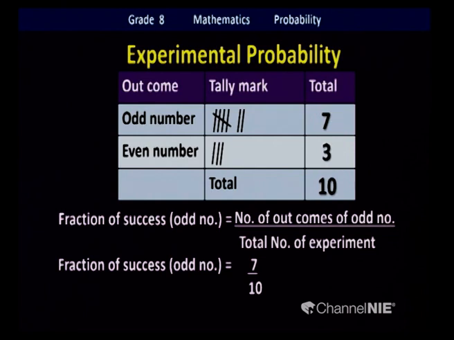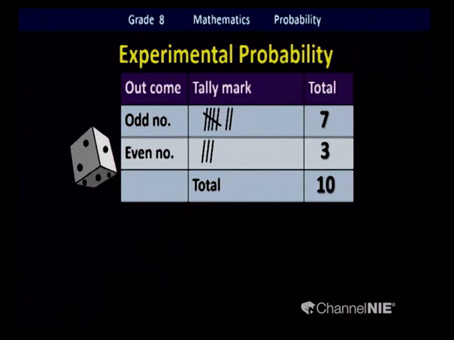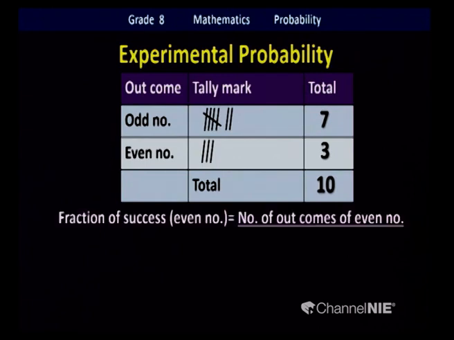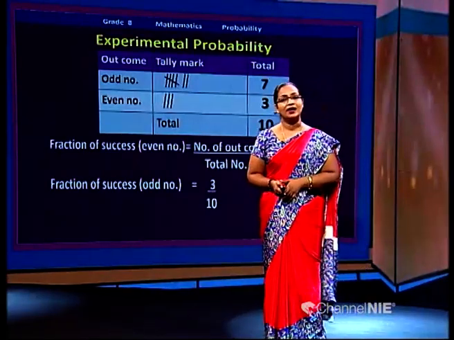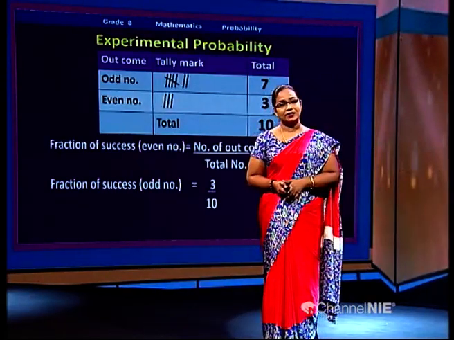7 over 10. What is the new term here? Fraction of success. So, the experimental probability was done through an experiment, get the result, and we call that a fraction of success. Okay. So, what about the even number? Fraction of success, getting an even number, we can write it as, we got 3 times only, we did the experiment 10 times. So, that is 3 over 10. Good. So, now you have a clear idea about the experimental probability and theoretical probability.